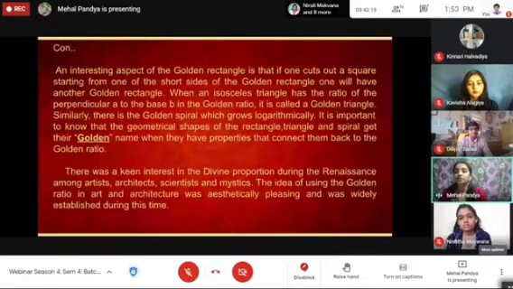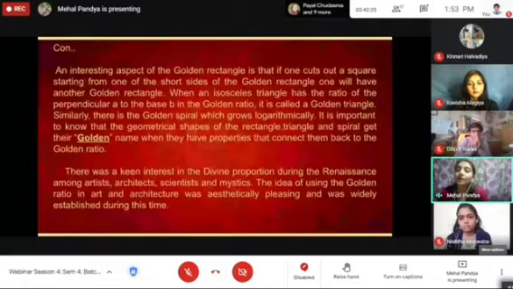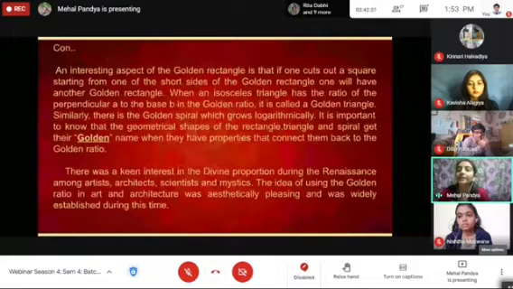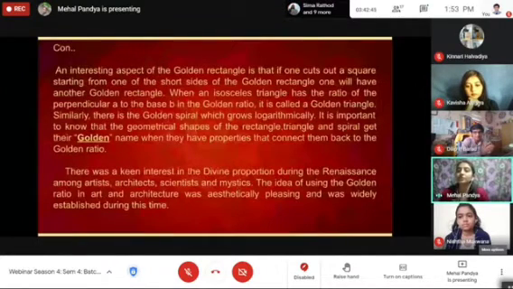In this Da Vinci Code there are so many artworks and paintings used by Dan Brown in the novel, like the Last Supper, Mona Lisa, and others. Among artists, architects, scientists, and mystics, the idea of using the golden ratio in art and architecture as aesthetically pleasing was widely established during this time.